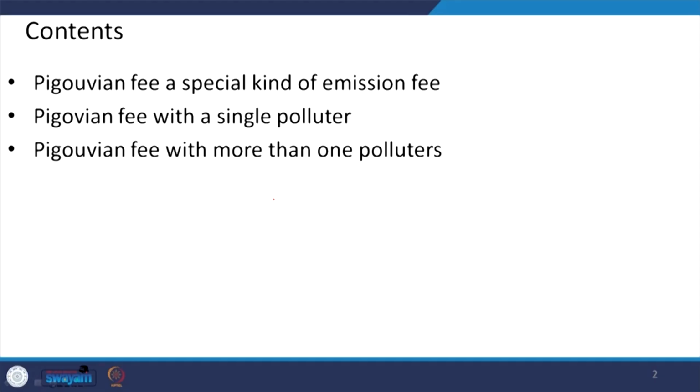And then we will be discussing the Pigouvian fee if a single polluting farm is there. So, how the Pigouvian fee is decided, and then we will be discussing in the presence of multiple polluters how this Pigouvian fee is going to be determined, right. So, now let us talk about how Pigouvian fee is treated as a special pollution fee, not a pollution fee.